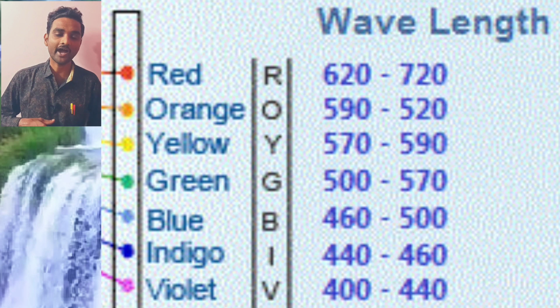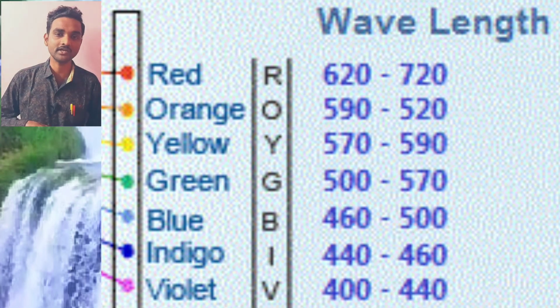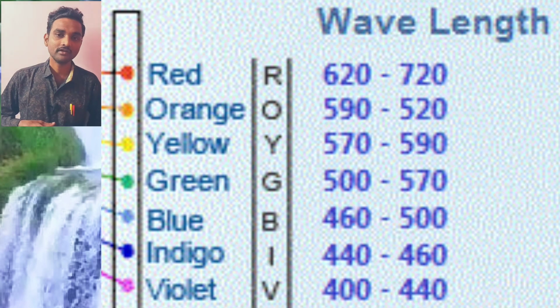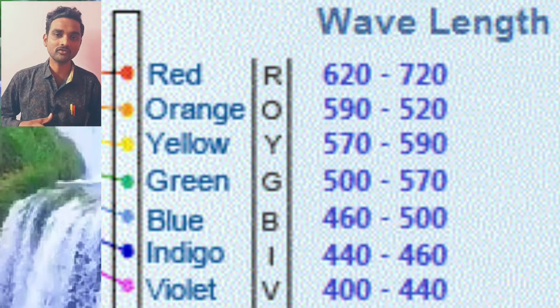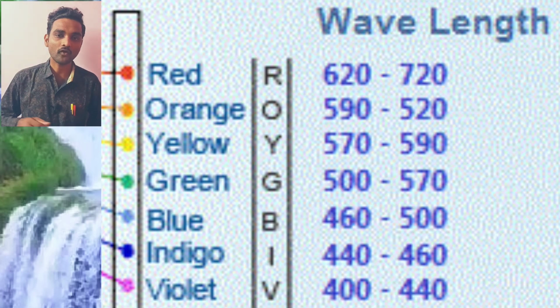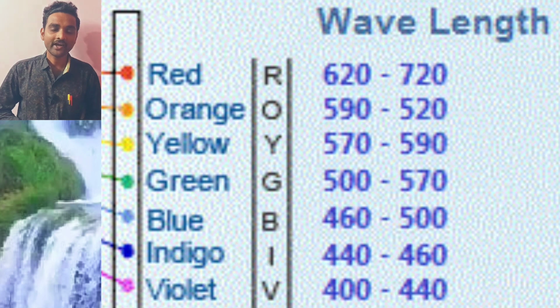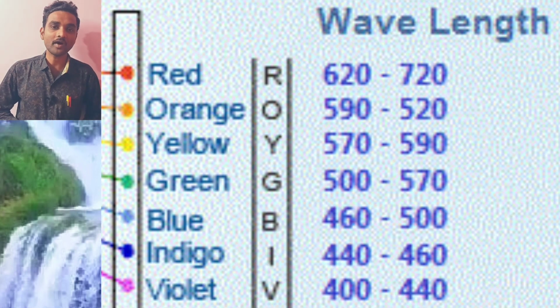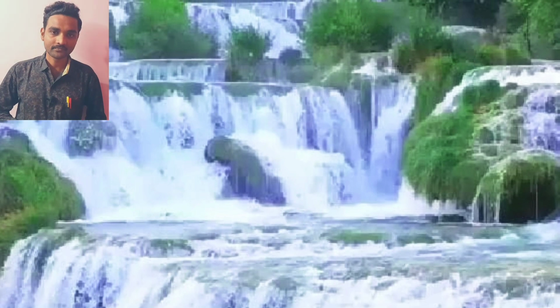Yellow 570 to 590 nanometers. Orange 590 to 620 nanometers. Red 620 to 720 nanometers. It is called visible spectrum. Have you understood clearly? This is completely about electromagnetic spectrum.